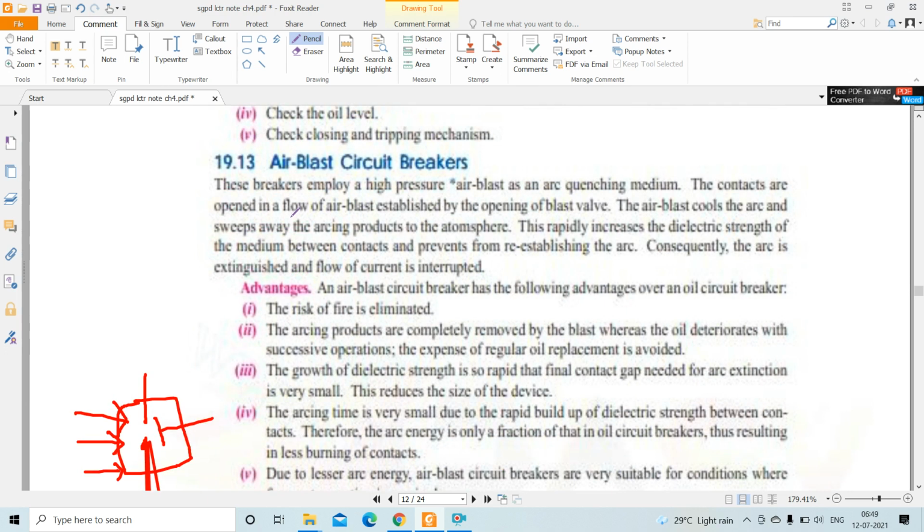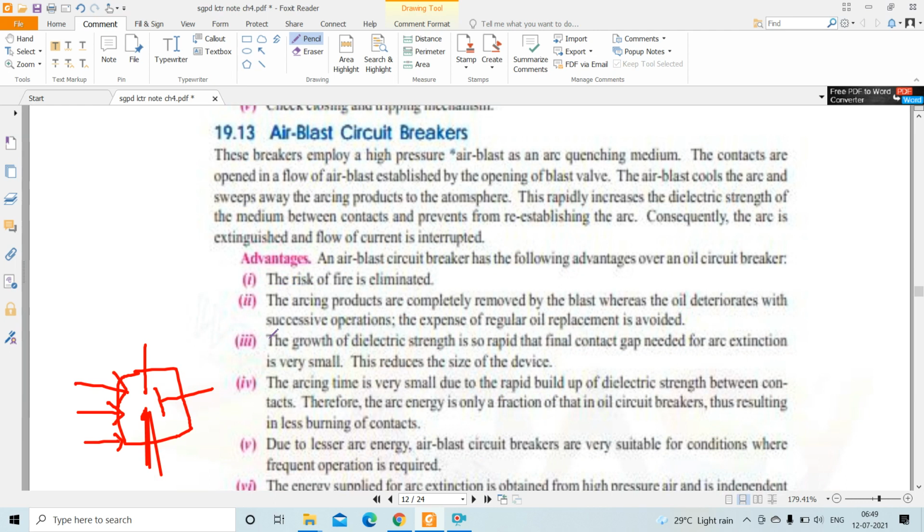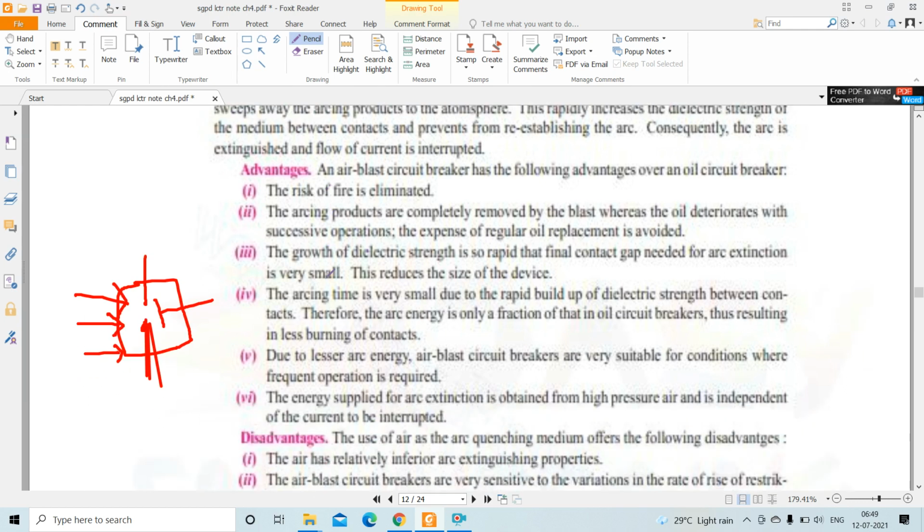The air blast cools the arc and sweeps away the arcing products to the atmosphere. When the arcing products are swept away, this rapidly increases the dielectric strength of the medium between the contacts, or between the gap, and prevents re-establishing of the arc. In this way the arc is extinguished and the flow of current is interrupted.